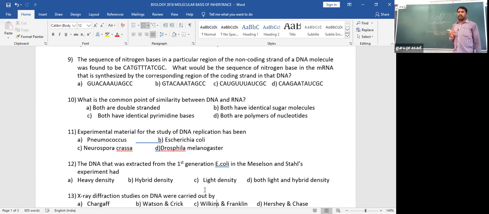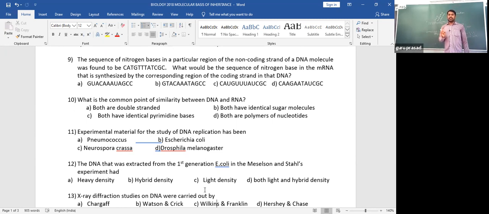As I just told, mRNA synthesis takes place on the template strand. So what would be the sequence of nitrogen bases on mRNA that is synthesized by the corresponding region of the coding strand in DNA? Here is the trick. They have made the question difficult.